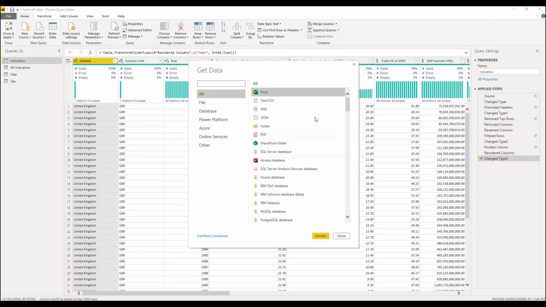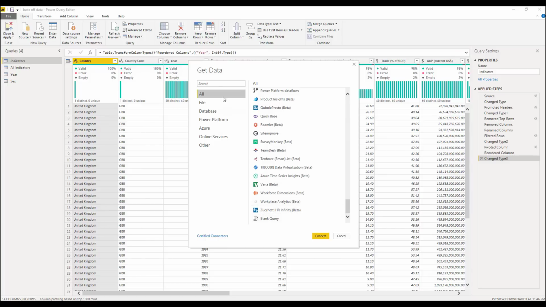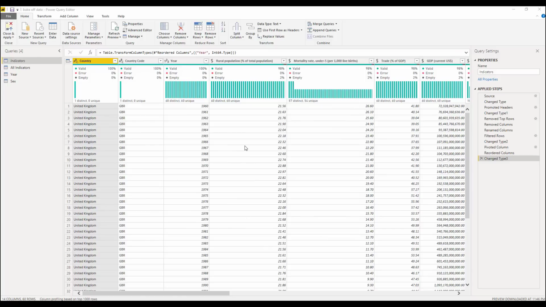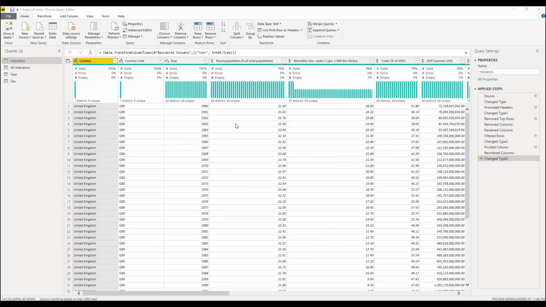So the first thing we need to do is connect to some data, and Power BI has a ton of connectors, all the way from Access Database to Zucchetti HR Infinity. What we actually want to use over here is our web connector. So the first thing that we need to do is connect to our flag website.